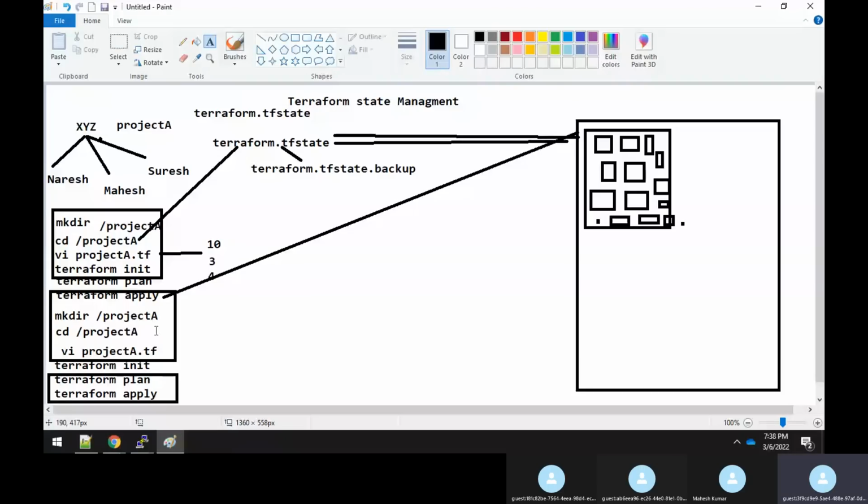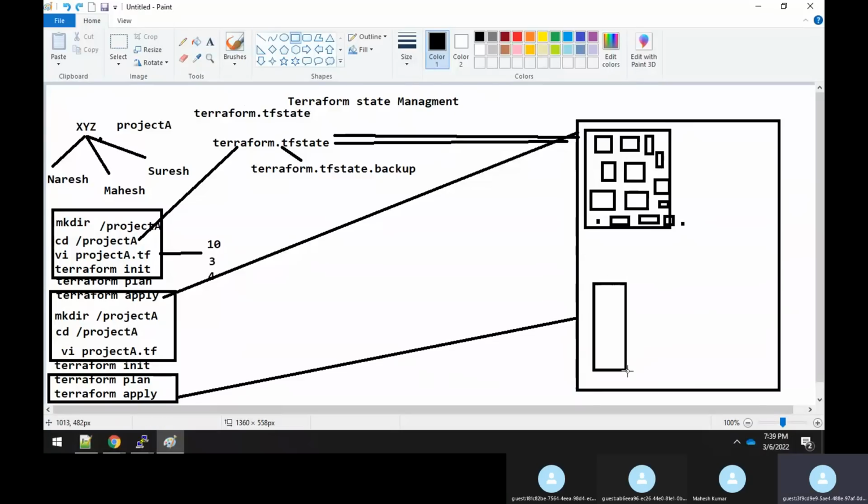So what will happen? When you do a Terraform apply on Mahesh's machine, it will check under the same directory, slash project A: is there any file with the name terraform.tfstate? No. So it will consider it a fresh resource. It will create one more fresh resource, and whatever resources are defined, all of them will be created here.